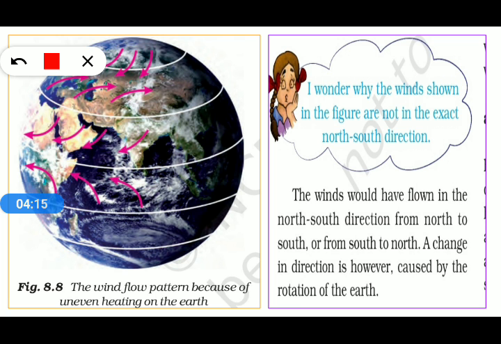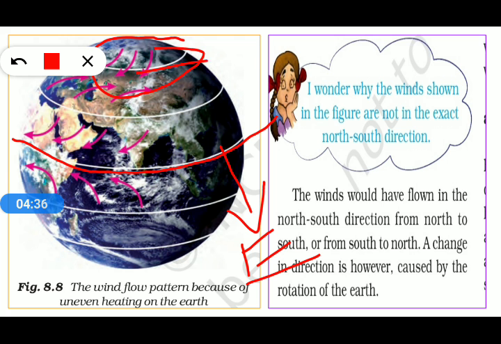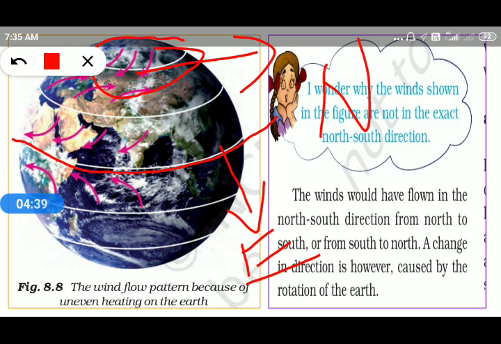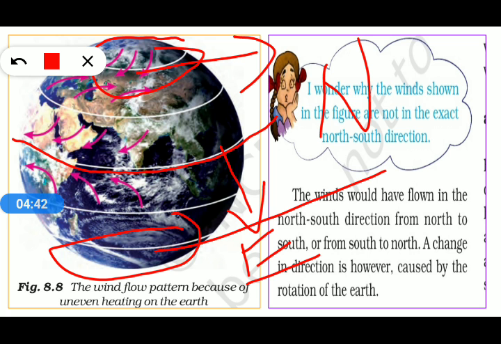Now, as you can see in the picture, you can consider this the equatorial line. I am representing it by capital E. This line divides the earth into two hemispheres. And on the earth we have two poles: this is called the North Pole, and this is called the South Pole. If we compare the temperature of the North Pole and South Pole with the equatorial region, we can find the poles are colder than the equatorial region.